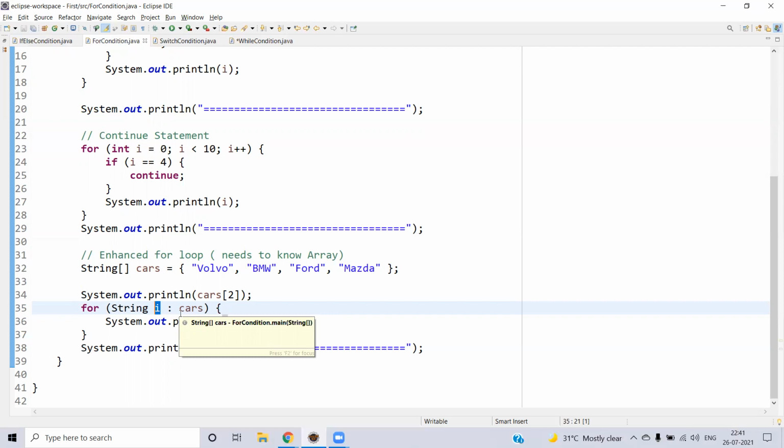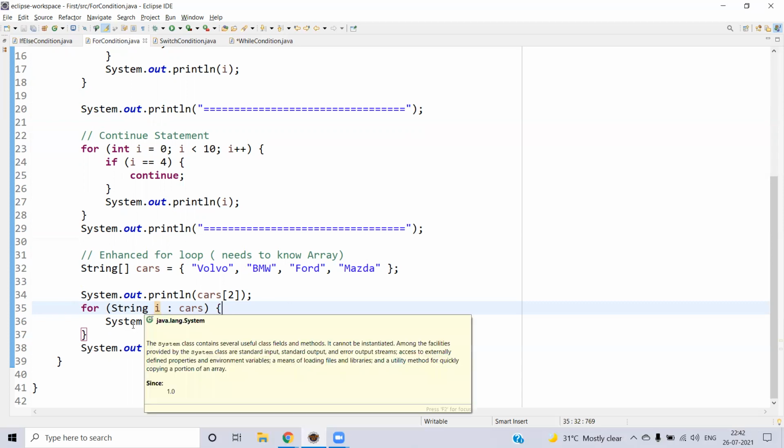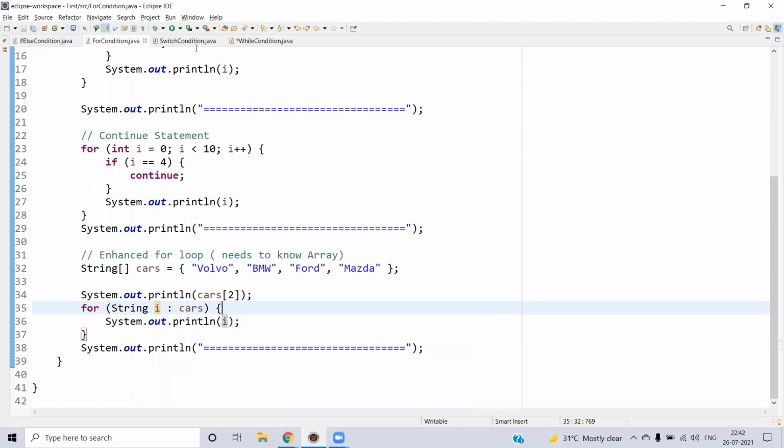So that will be saved into the I variable. Now with that I variable, whatever you want to do, you can do it inside your, let's say, the for loop. This for loop will be very easy when you have a list of items like arrays and object collections. However, if you want to just access the index value, you may not be using this one. You will be going with the default for loop.